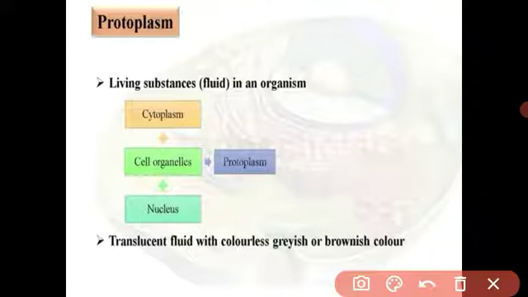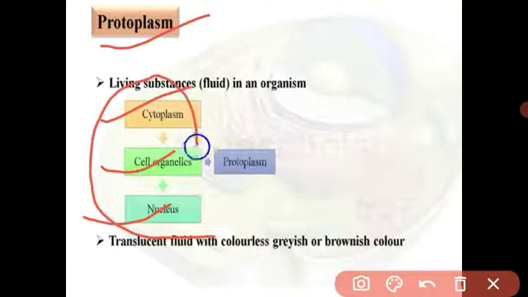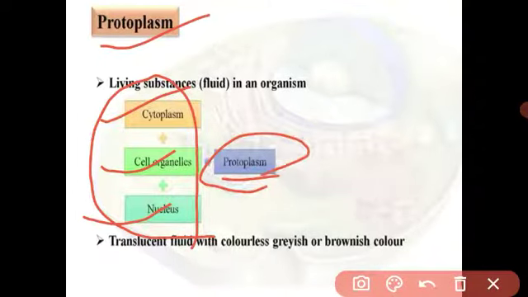That means the cytoplasm, all the cell organelles like mitochondria, chloroplast, Golgi apparatus, lysosomes, and the nucleus, together are given the term protoplasm. Understood, student? Protoplasm is the living matter, the total substance of the living cell that contains cytoplasm, nucleus, and cell organelles.